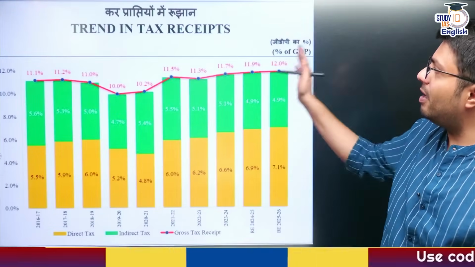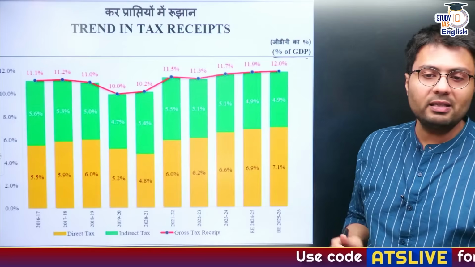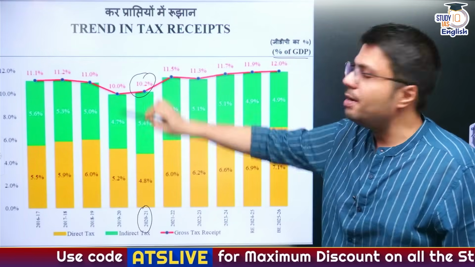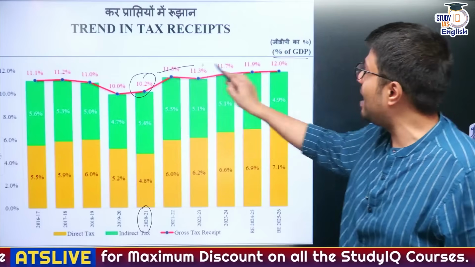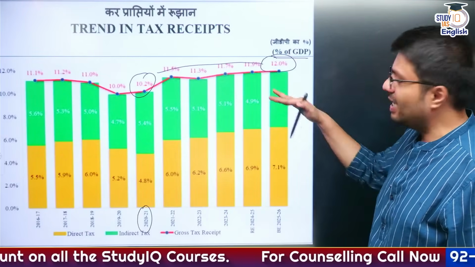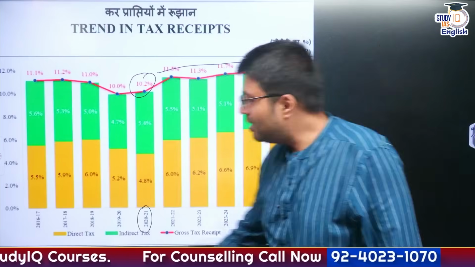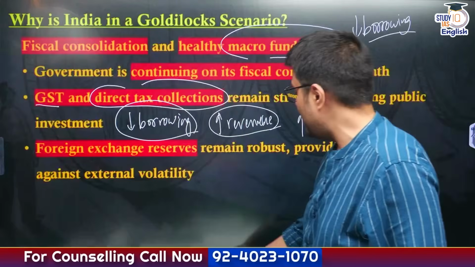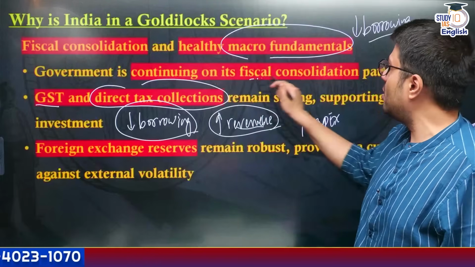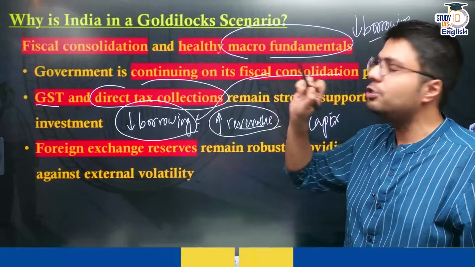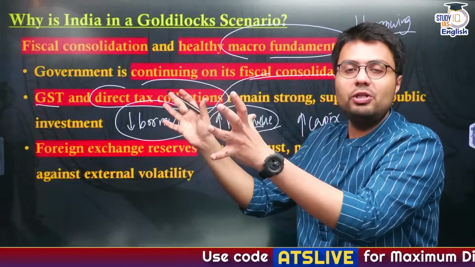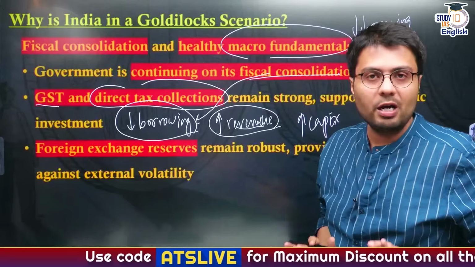So this figure represents the percentage of tax collection in terms of GDP, and as you can understand, in 2021 it was just 10.2% of GDP, and it has gradually increased to 12% now, an increase in both direct and indirect tax collection. So this highlights that government's revenue collection is increasing, and as I've already told you, government is on a path of fiscal consolidation, which means borrowings are reduced. So this shows that India's fiscal position and macroeconomic fundamentals are quite robust.